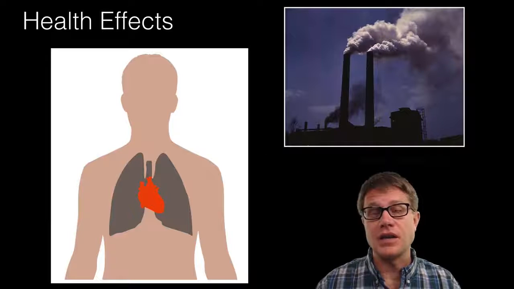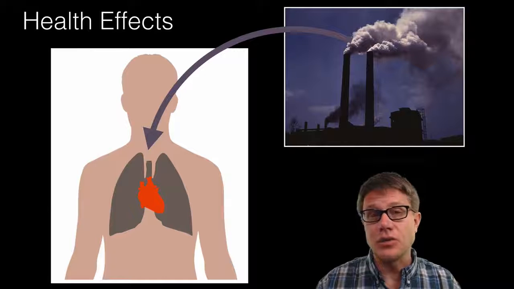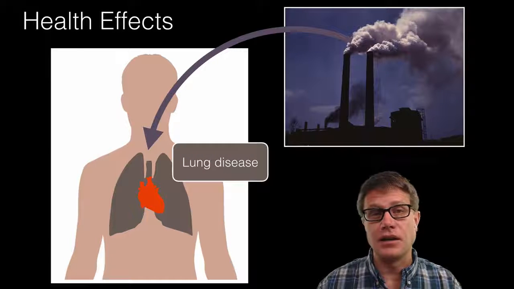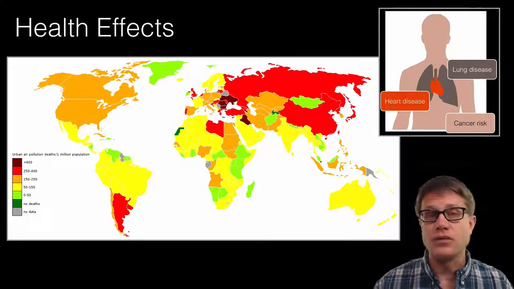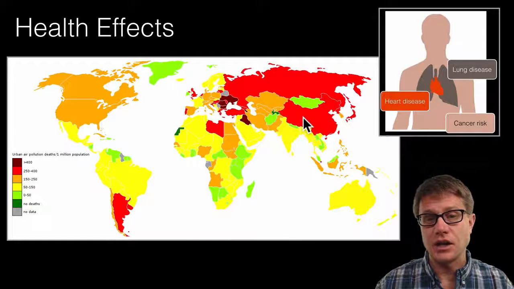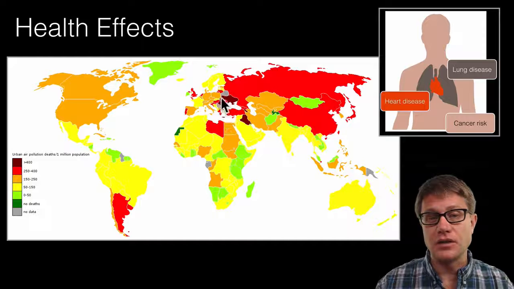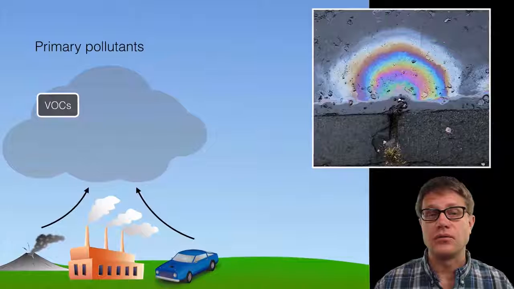But regardless, how do they affect us? It's through our cardiovascular system. It's just like smoking. You can think of it that way. It can lead to lung disease, heart disease, and increased risks of cancer. And so where do we see these health effects most? It's wherever we have industrialization. So clearly it's going to be in places like China, but look over here on Eastern Europe. We have huge amount of industrialization and not a lot of regulation.